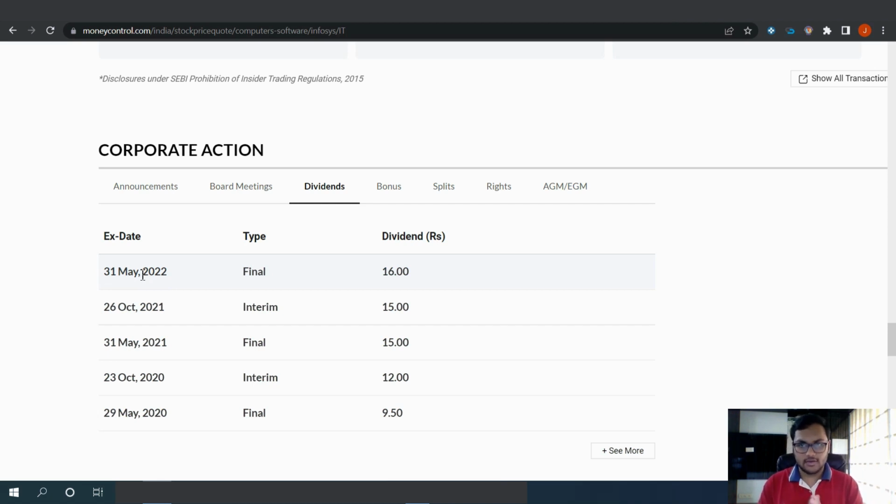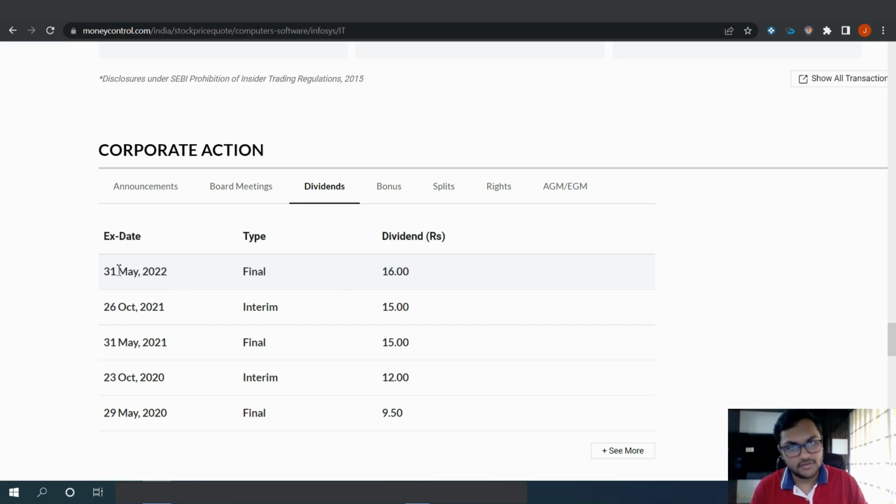So the point which I'm trying to make here is, see, the company announced that we are going to give a dividend of 16 rupees per share. Okay. Now, many people who were previously not shareholders, they had not bought Infosys, but now because the company declared that we are going to give a dividend, they want to buy Infosys because they will become the shareholders of Infosys. So they want this dividend of 16 rupees, right? So why this ex date and record date is important, is that it's not that if you buy it anytime you can get the dividend. Okay.